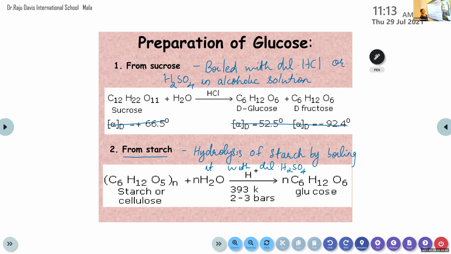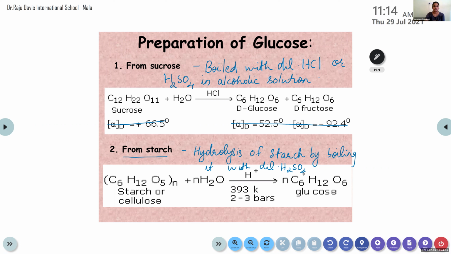C6H12O5 n, where n stands for the numbers 1, 2, 3, 4, etc. So these two are the methods. Nandana, can you please read the first equation, from sucrose? C12H22O11 plus H2O in presence of HCl gives C6H12O6 plus C6H12O6.